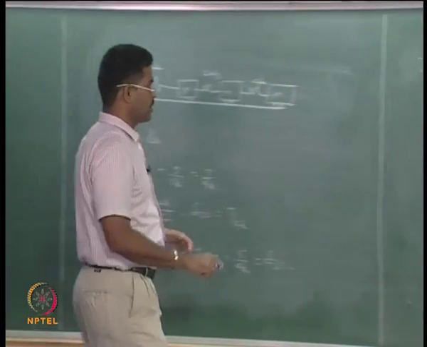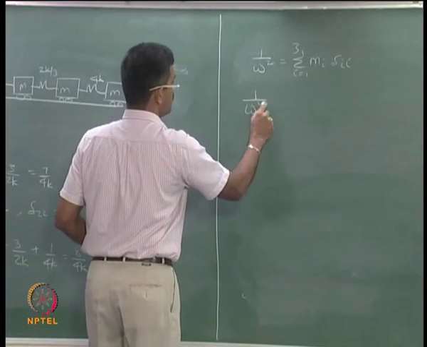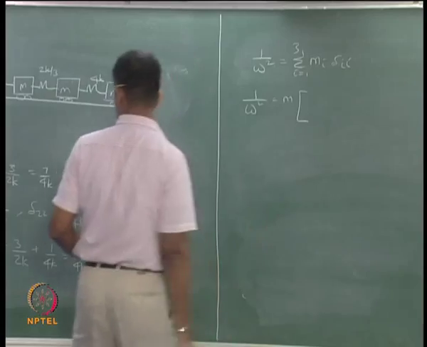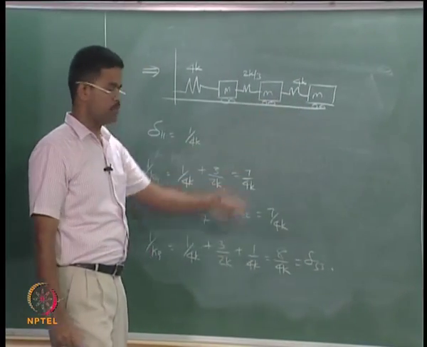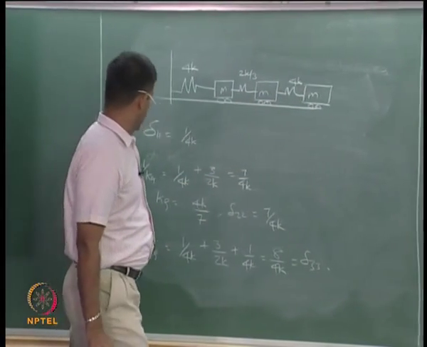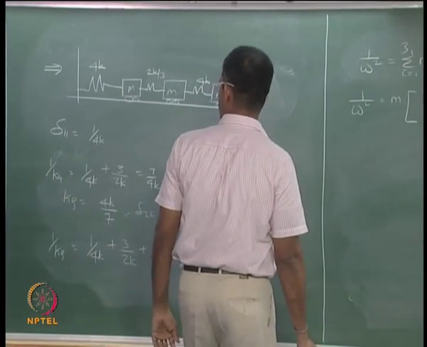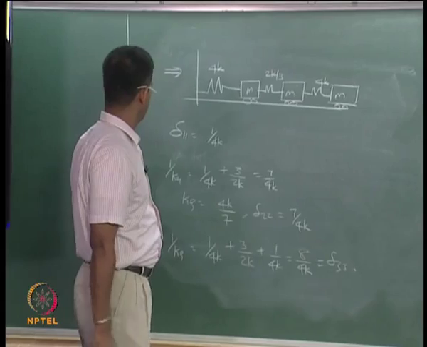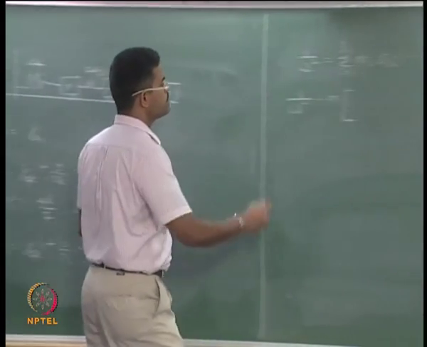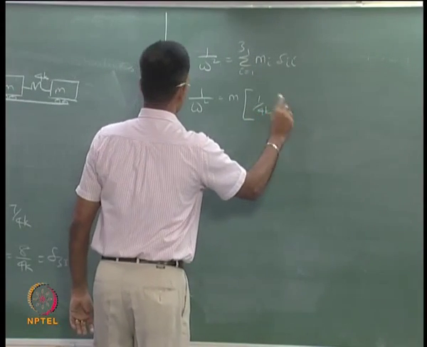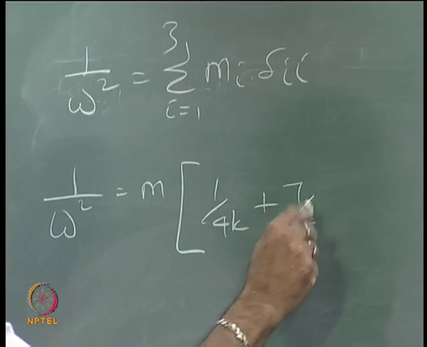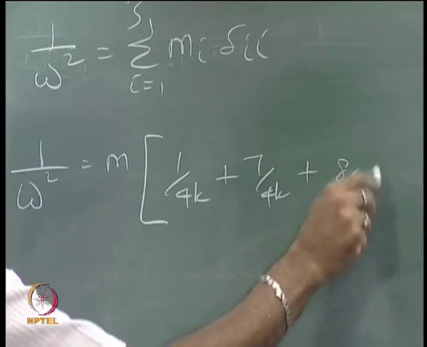So 1 by omega square is going to be equal to m of, because m is common, otherwise you can use the multiplier inside, 1 by 4k plus 7 by 4k plus 8 by 4k.